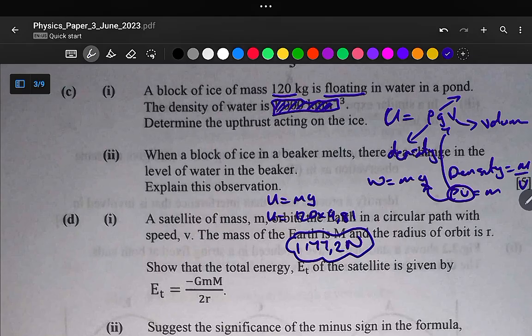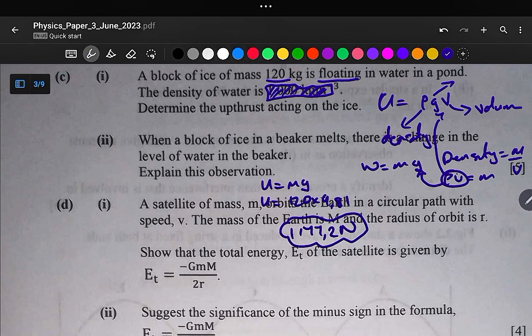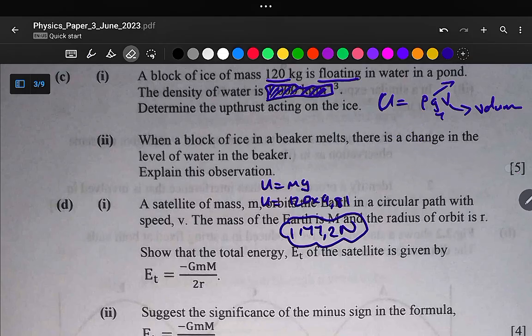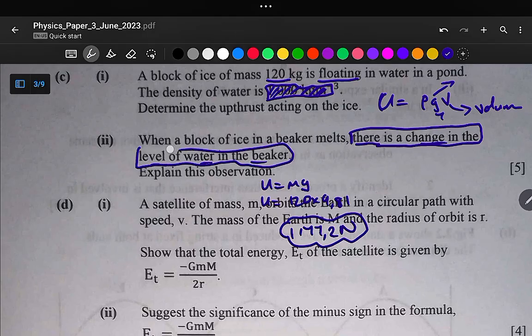Alright, let us move on to the next part of the question, which says when a block of ice in a beaker melts, there is a change in the level of water in the beaker, and we are to explain this observation. So what is the observation? They are saying the observation is the change in the level of water in the beaker. This question was wrong starting from this point up to this point.